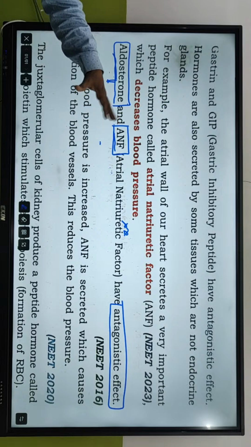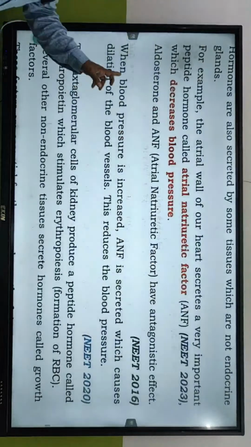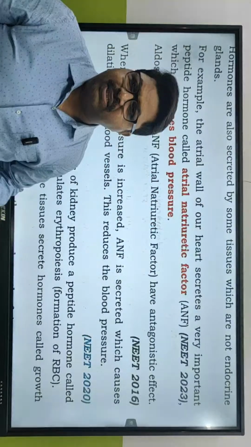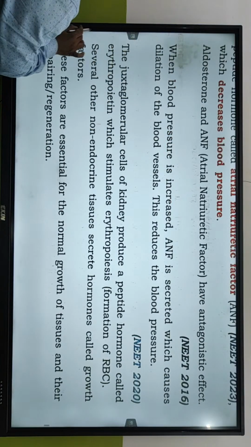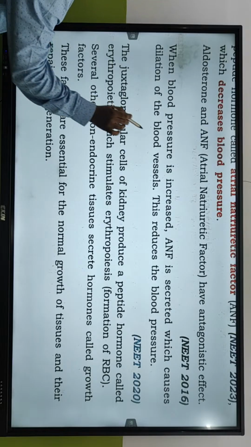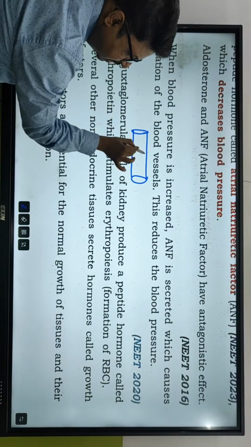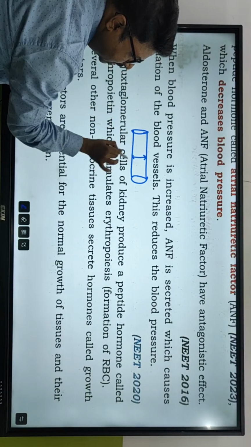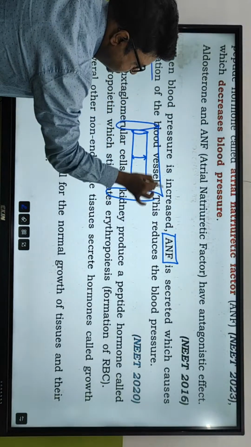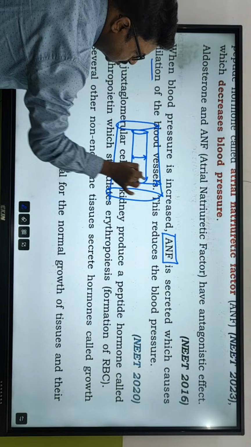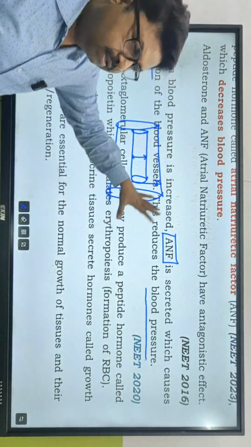That means it stops the activity of sodium and potassium inside the heart muscles. When blood pressure is increased, ANF is secreted, which causes dilation of the blood vessel. Right? When the blood pressure increased inside the heart, this was the blood vessel's diameter, this is the lumen, and the moment ANF is secreted, it causes dilation of the blood vessel. What did it do to the blood vessel? Dilated it. What is going to happen to the blood pressure? The blood pressure is going to reduce. Got the point? This is the function of ANF.